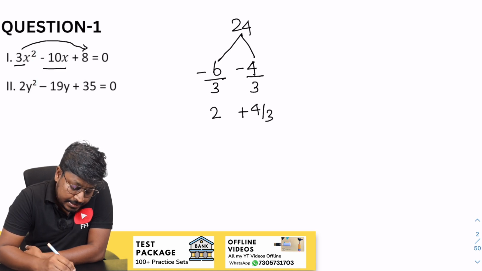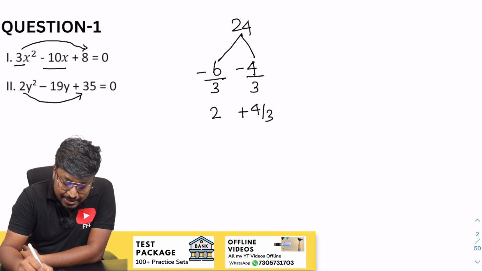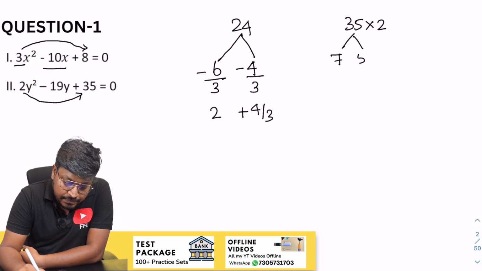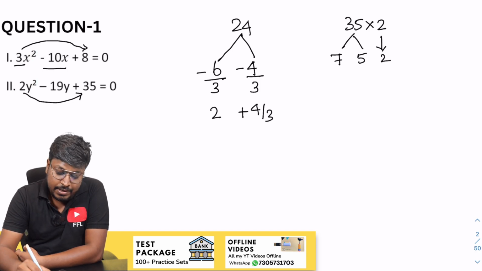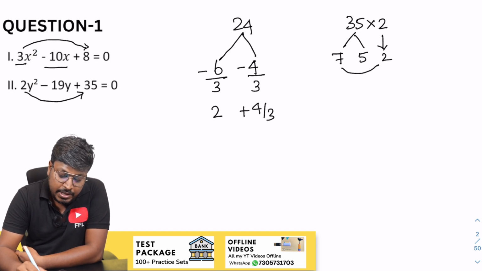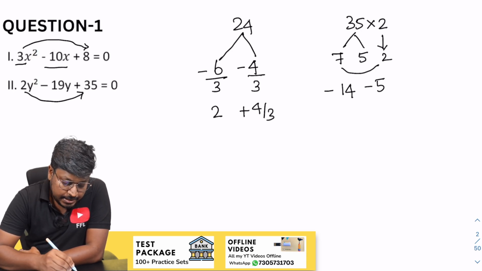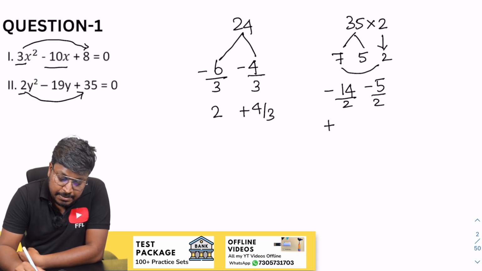So next question. 2 into 35 will be 70, right? 35 can be written as 7 into 5. So now 7 into 2 will be 14, and 5. So 14 and 5 will be 70. So minus 19, minus 14, minus 5, right? Here it is 2, so divided by 2, divided by 2. So this will be plus 7, and this will be 5 by 2.